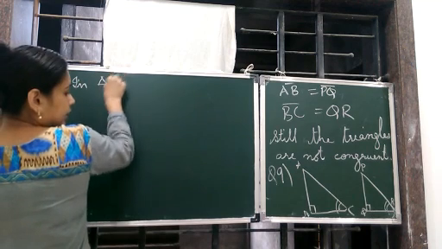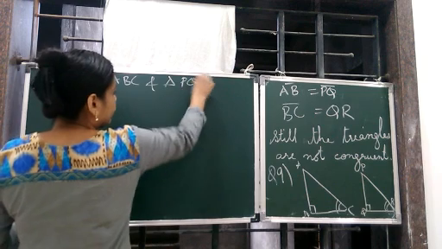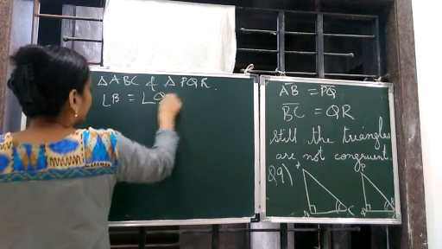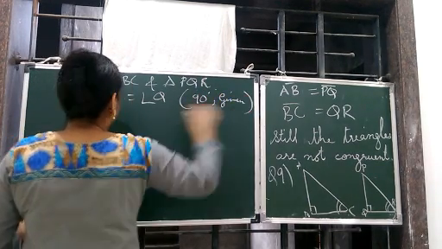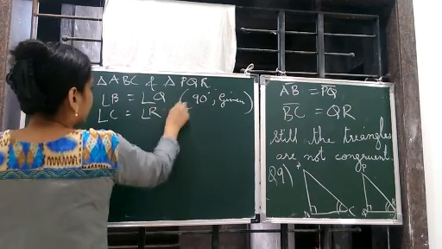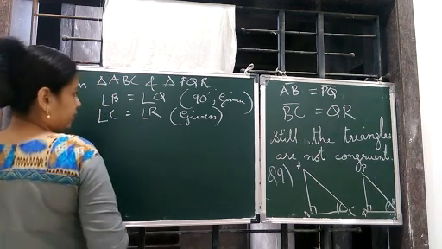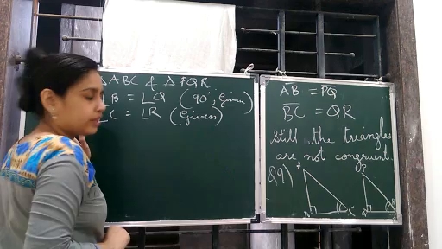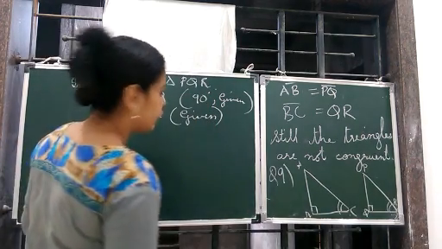In triangle ABC and triangle PQR, angle B is equal to angle Q, 90-degree, and also it is given. Then angle C is equal to angle R. Again it is given. Right? So angle is given. So for the congruency, what should be equal? BC should be equal to QR.